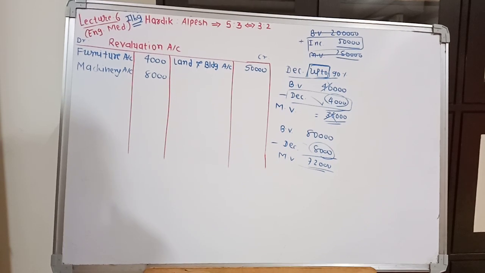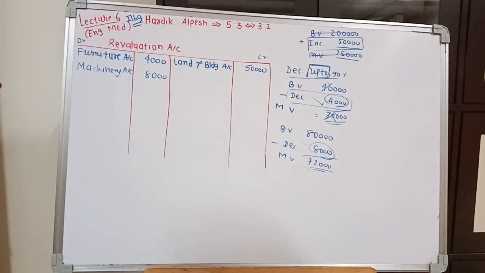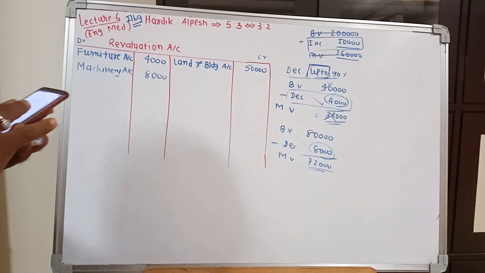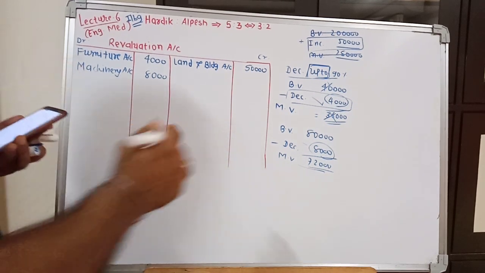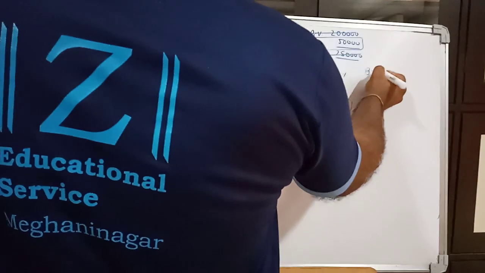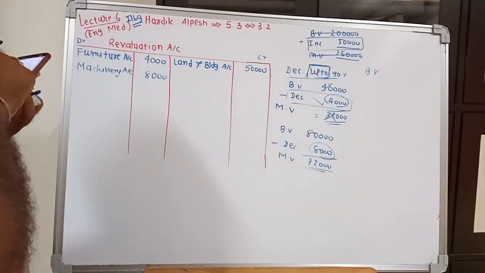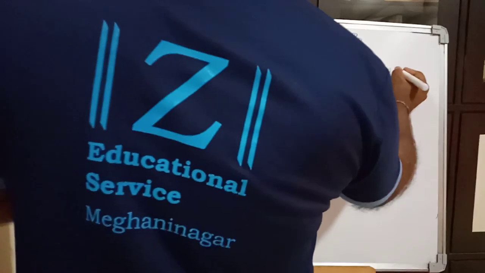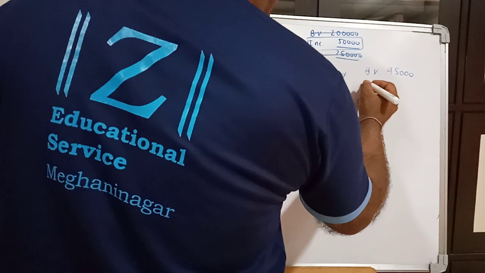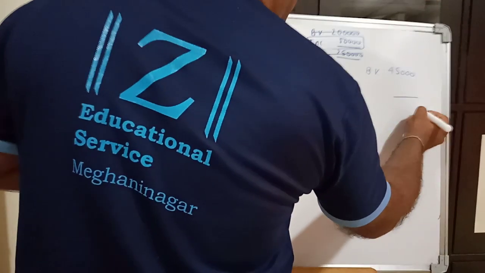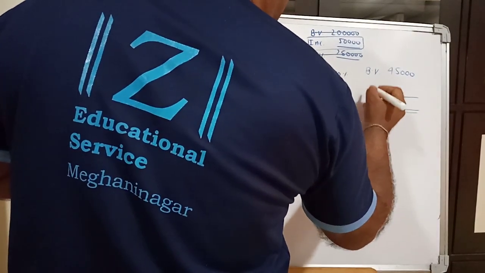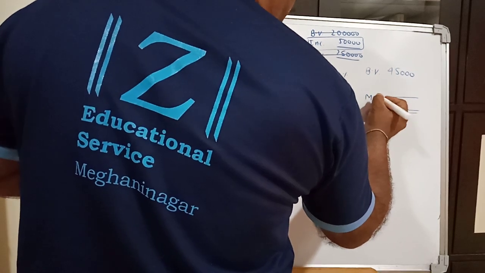Adjustment number 4 is regarding closing stock. Book value of closing stock is 10,000 less than its market value. See, the book value of closing stock is 45,000, and whatever decrease or increase value, after increase or decrease we will find market value.